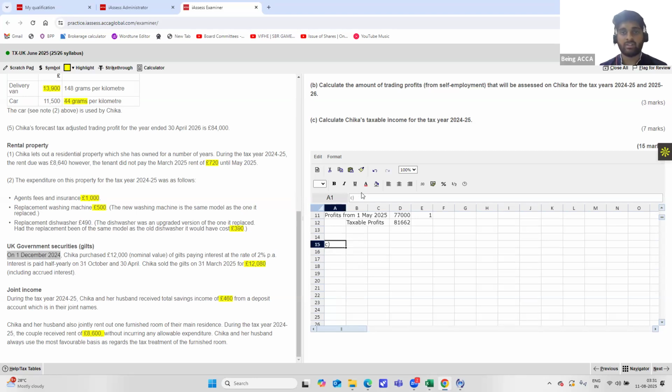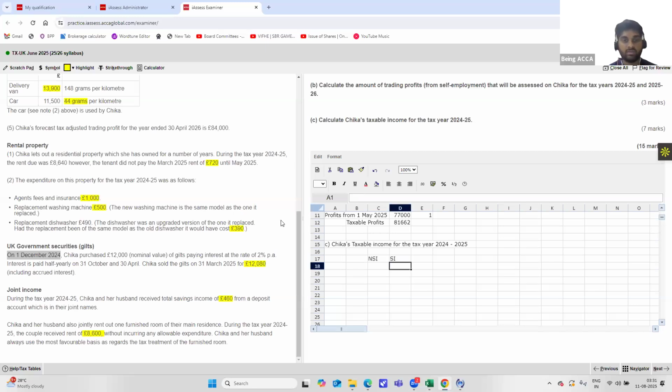Now, what they ask for is taxable income. Make that your heading: Chika's taxable income for the tax year 2024 to 2025. So now first, what do you add? Always show it in this manner: non-savings income and savings income.